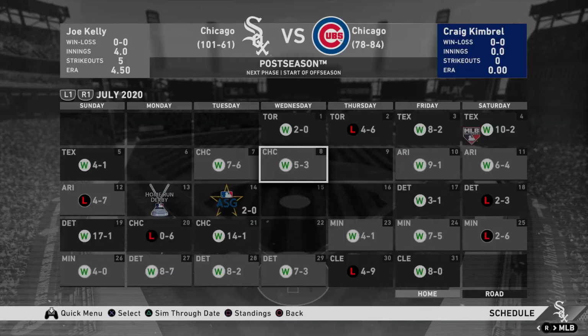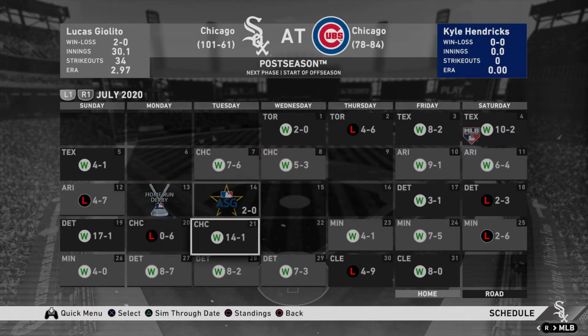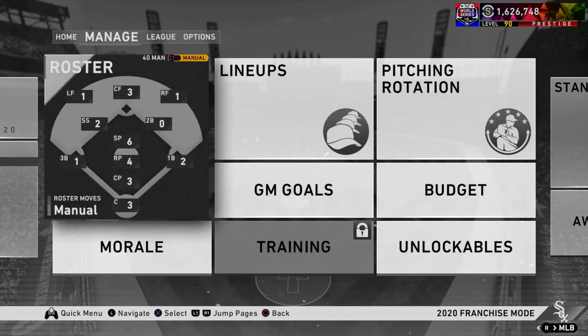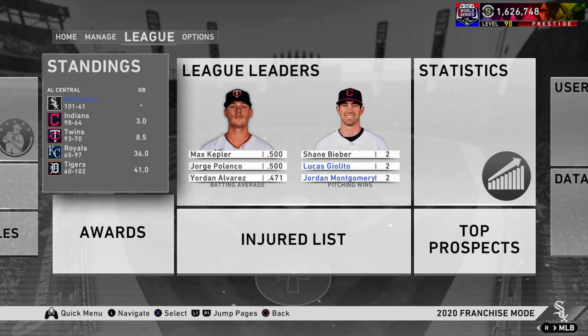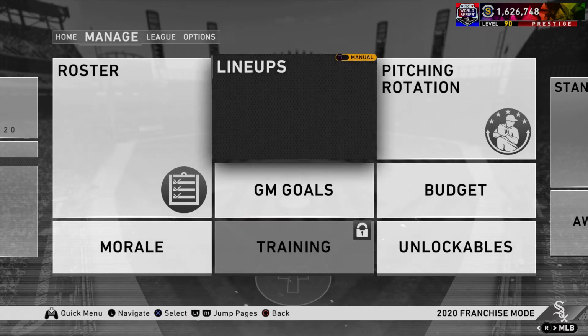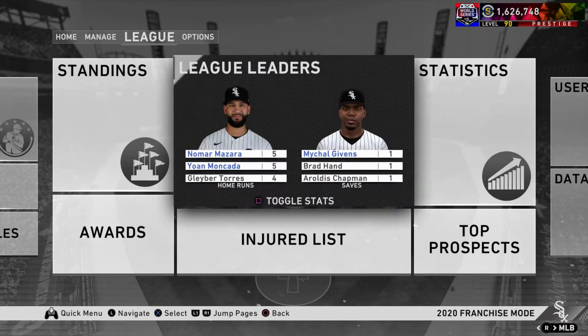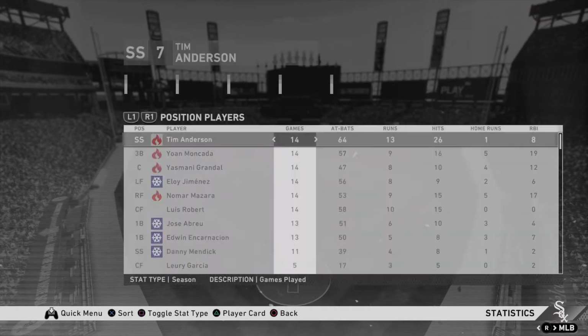We can check the box score for any other game we played, but the All-Star game we can't check. Man, how about this game though? Right under it, beating the Cubs 14-1. Did I play in that one? I feel like I'd remember that. Anyway, kind of frustrating that we can't see the All-Stars, but it might pop up under, where's the stats here? There, statistics. It might pop up under that.